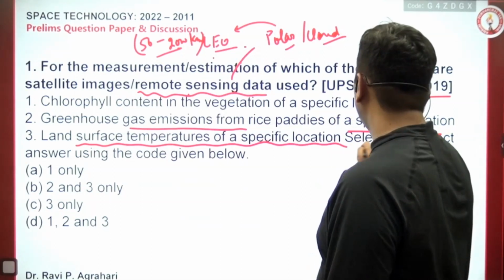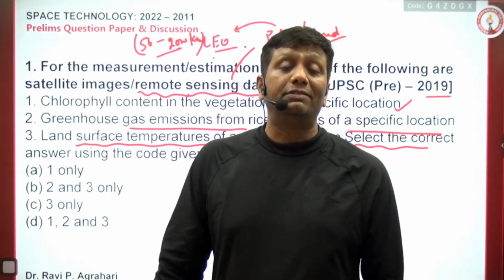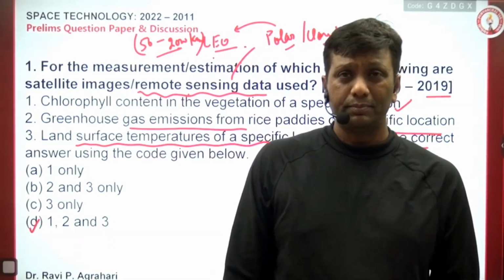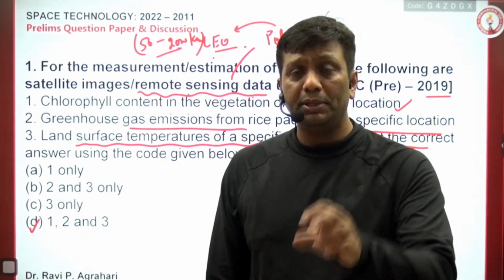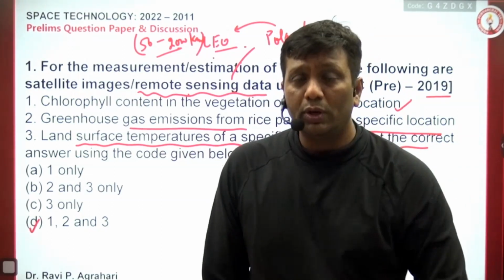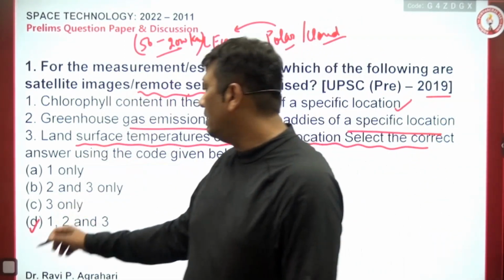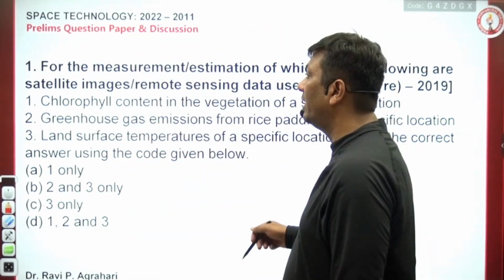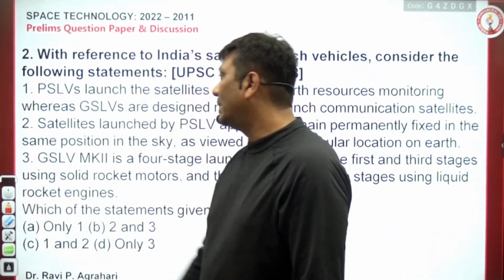Land surface temperature of a specific location can also be checked, definitely, guys, and that is the reason all statements 1, 2, 3 will be correct. Weather phenomena, humidity, pollution, chlorophyll content, locust attacks, all the features can be easily measured with the help of remote sensing data. So that is the reason it is absolutely right here. Now come to the second part, guys.